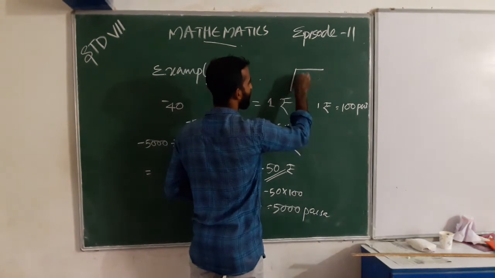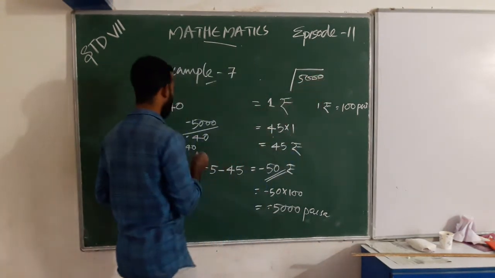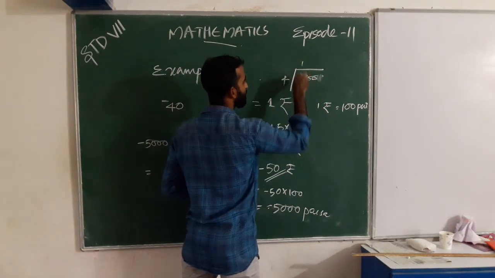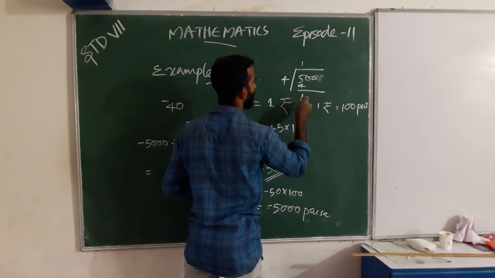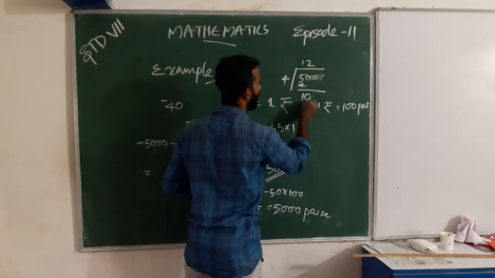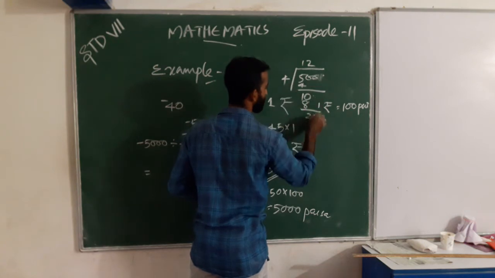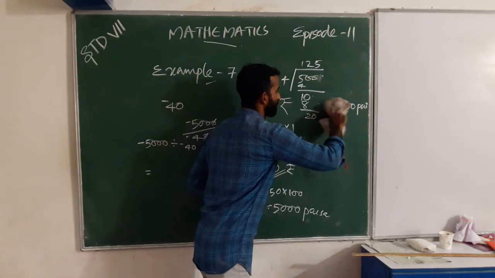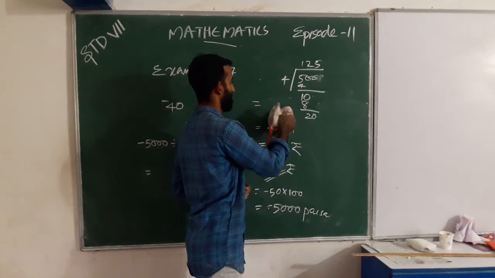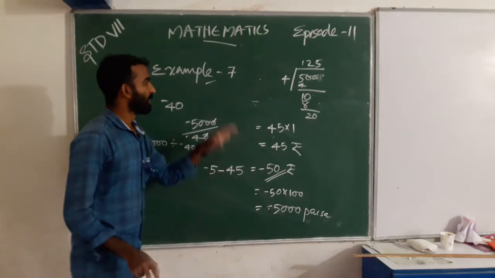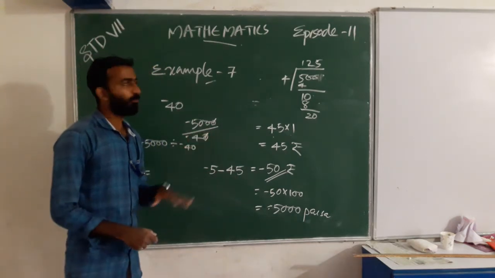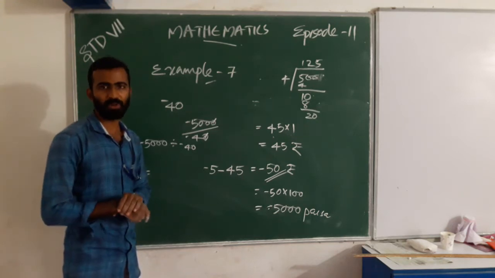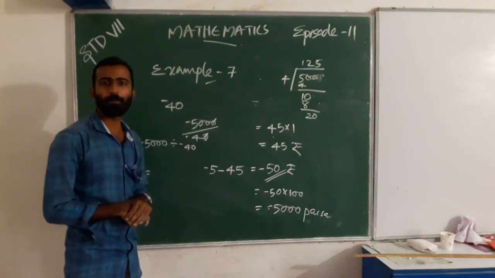We can divide or cancel. We get 125. That is the number of pencils.